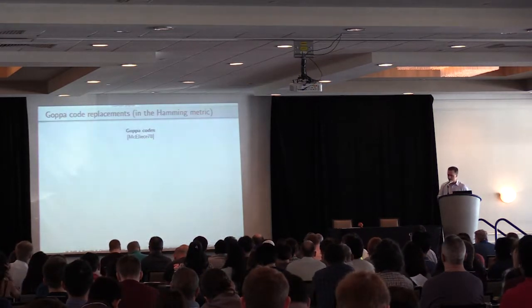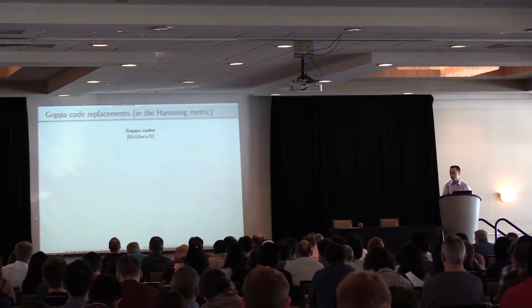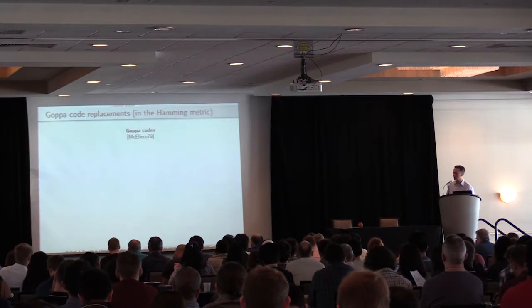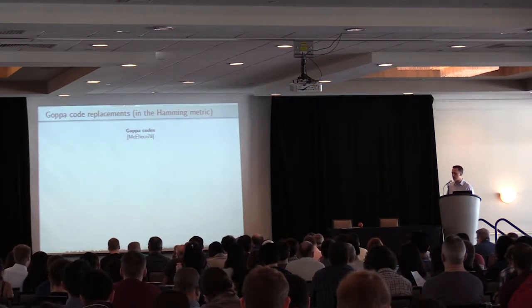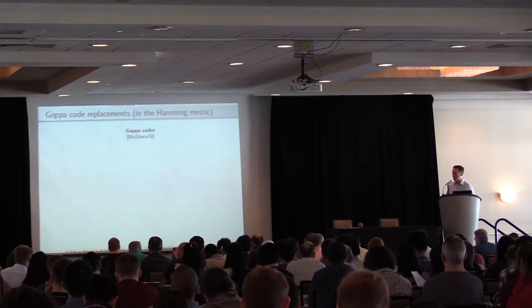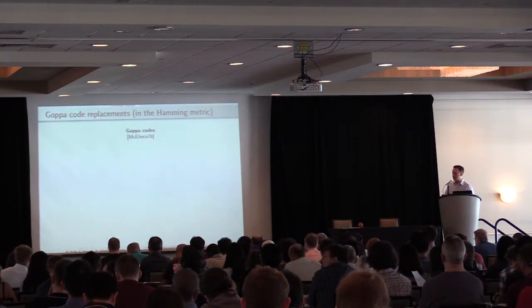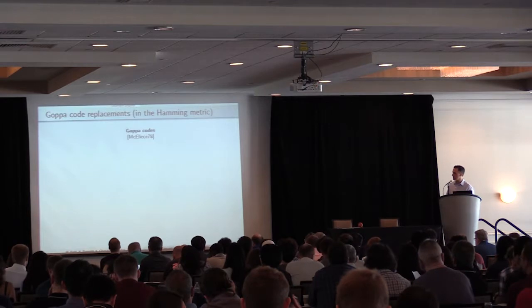So everything starts with Goppa codes, but considering only the Hamming metric, there have been a lot of attempts to replace Goppa codes with other families of codes, with the main purpose of reducing the public key size and improving the efficiency of algorithms.